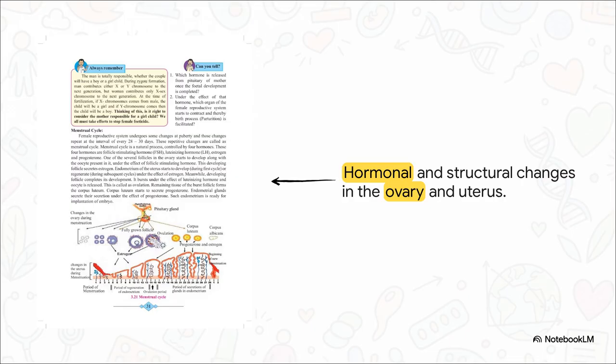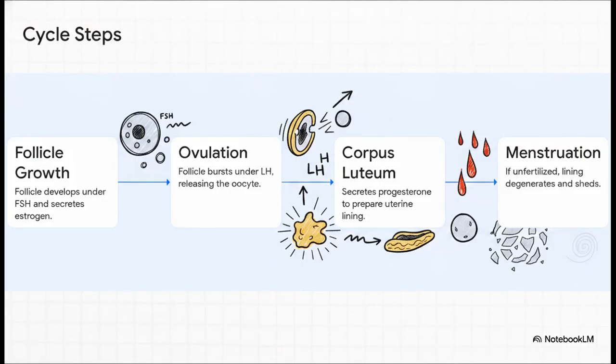The pituitary gland releases hormones that stimulate the ovary. Under the effect of FSH, a follicle develops and secretes estrogen. This estrogen then acts as a signal to the endometrium, which is the lining of the uterus, telling it to grow and regenerate. Basically, the body is preparing a safe, nutrient-rich bed, just in case an embryo needs to implant. Let's break this down methodically into 4 steps.